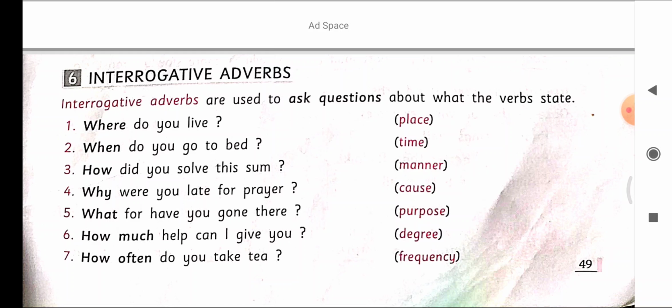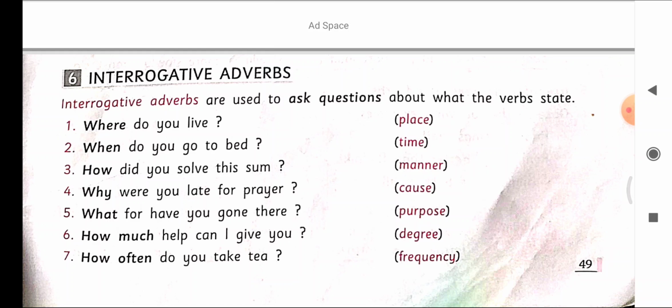So, children, that completes the adverbs. In this class, we have learned adverbs. An adverb is a word that tells us more about a verb, adjectives, or other adverbs. Kinds of adverbs: first one is adverbs of time. It shows us time. Adverbs of place show the place where the action is done. Now, adverbs of manner show us how or in what manner the action is done. Adverbs of manner answer the question how.